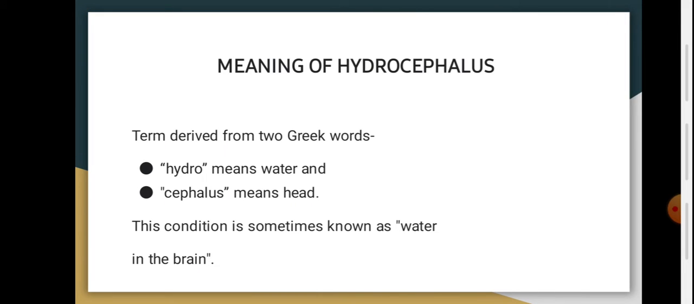Meaning of hydrocephalus. The term is derived from two Greek words. Number 1, hydro, which means water. Number 2, cephalus, which means head. This condition is sometimes known as water in the brain.